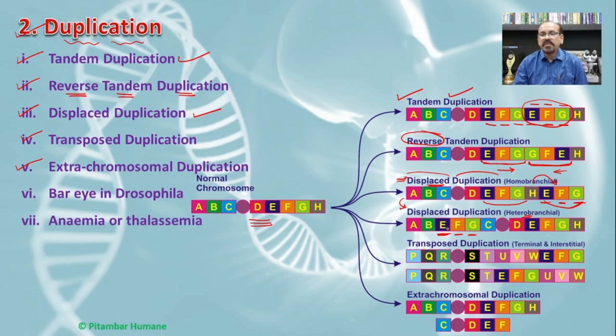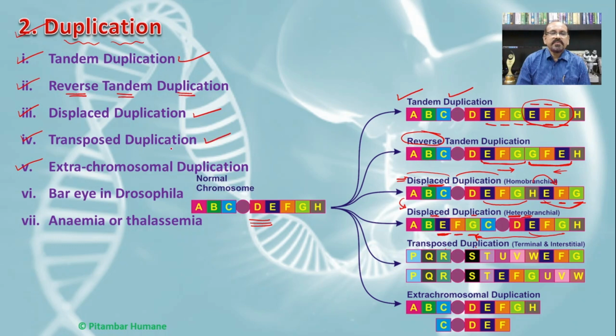But in the heterobrachial type of displaced duplication, the duplicated part, that is the EFG, is transferred to another arm of the same chromosome. Such a type of duplication is known as displaced duplication, but a heterobrachial type, as there is a change in the arms during duplication of the part of the chromosome.